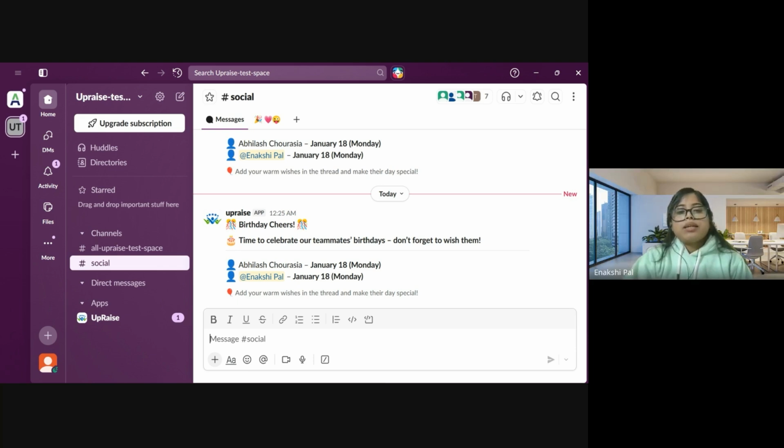You have seen that the app's name has come here, and next we have this small message. Initially in the user segment we got two users fetched, and we got the same result here. Next we can see the birthdays. We have seen the date of birth for them, and this day will be the day according to the current year. You can add the wishes in the thread accordingly.